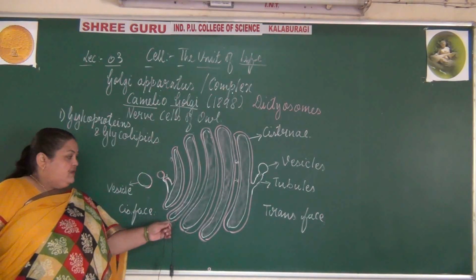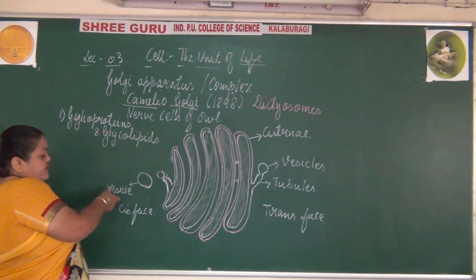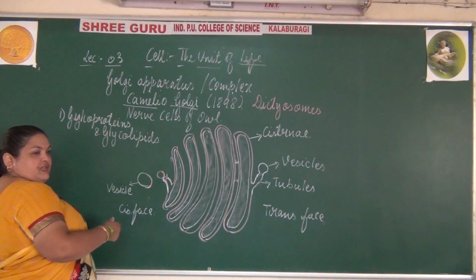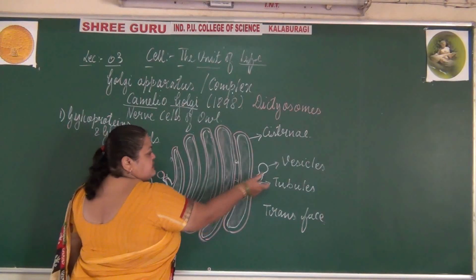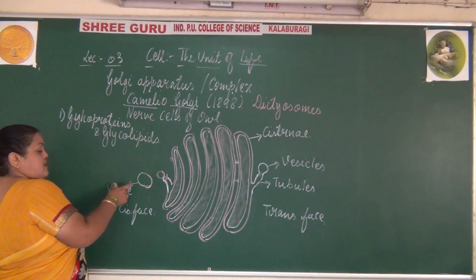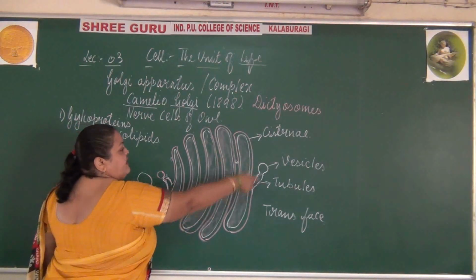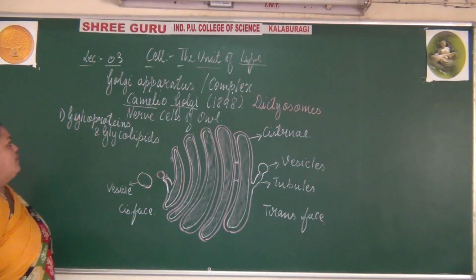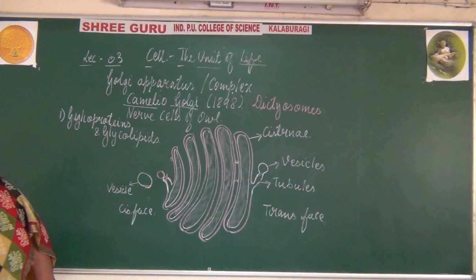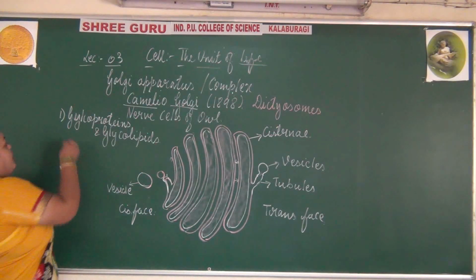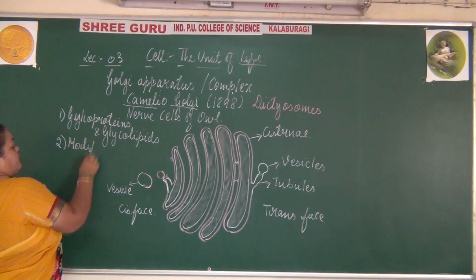As already said, it has the cis phase and the trans phase. If the vesicle is containing proteins, it is received, passes through the cisternae and is released. A simple protein molecule passes through the cisternae, gets modified and is released in the form of glycoproteins and glycolipids.